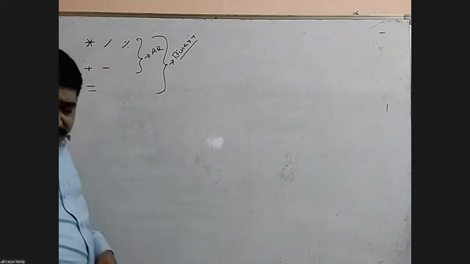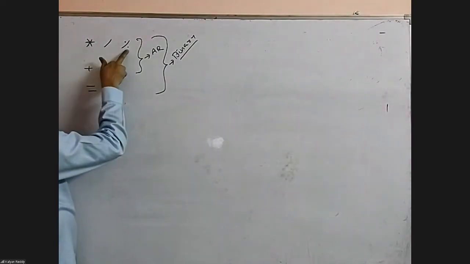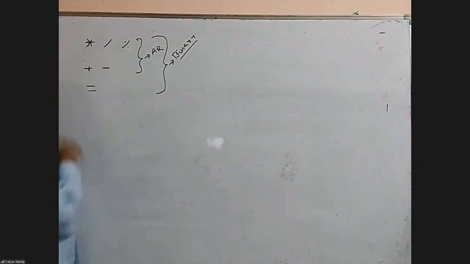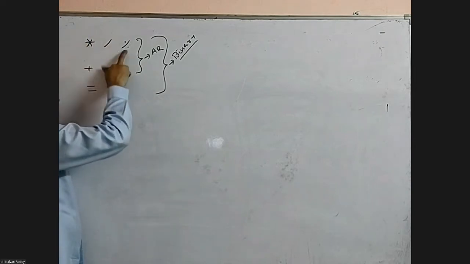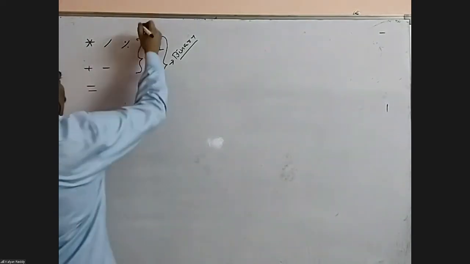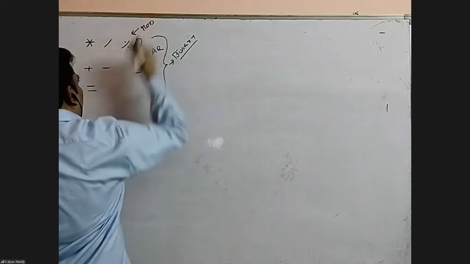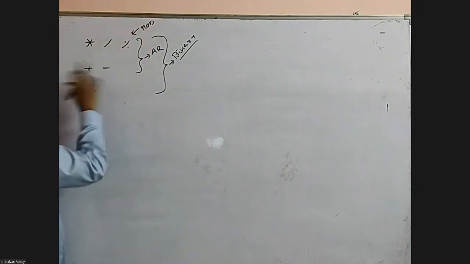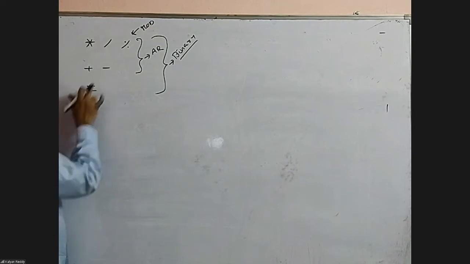Come to the terminology. The names of the symbols: star, slash, percentage, plus, minus, equal to. The names of the operators: multiplication, division, modulus, addition, subtraction, assignment.